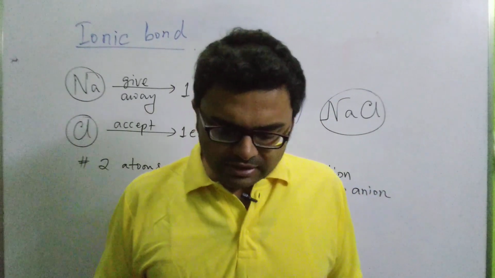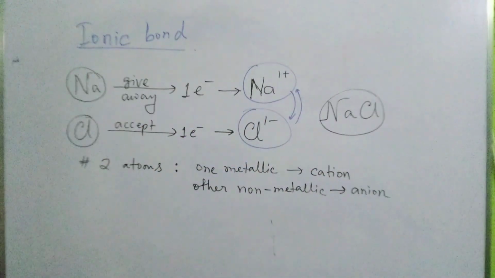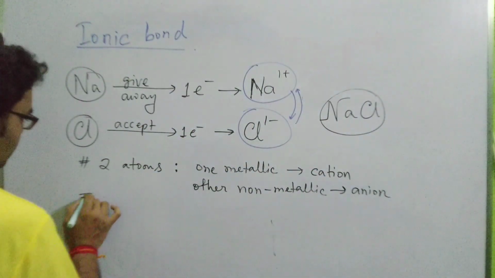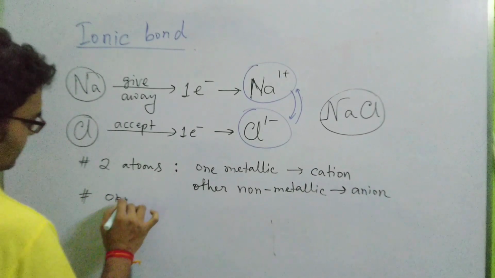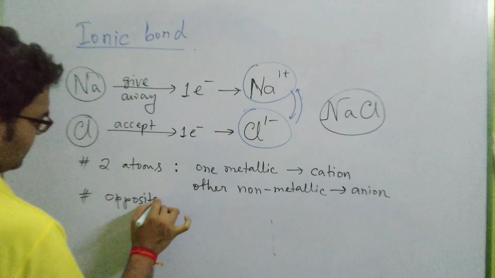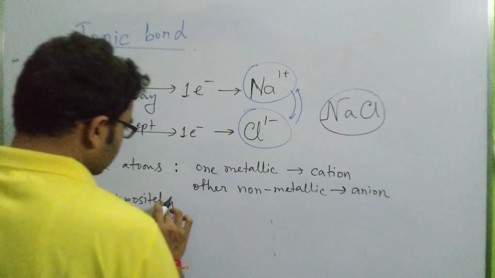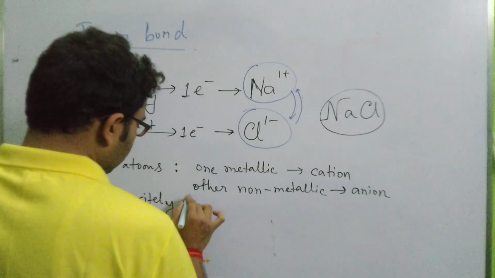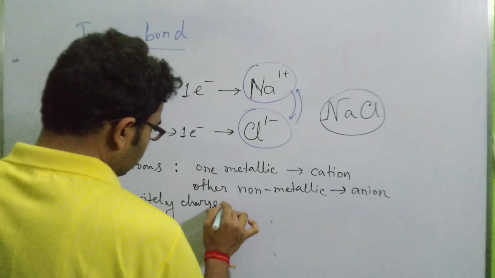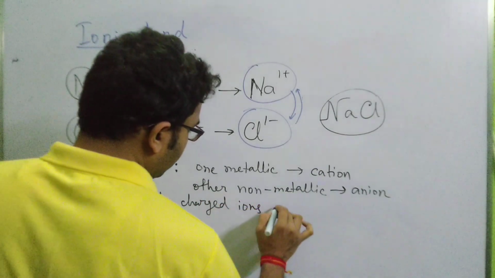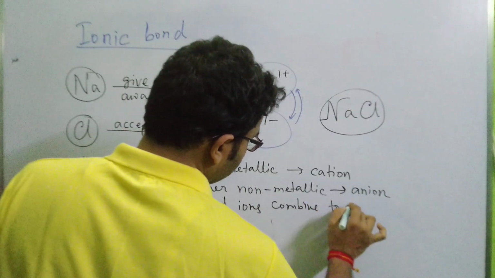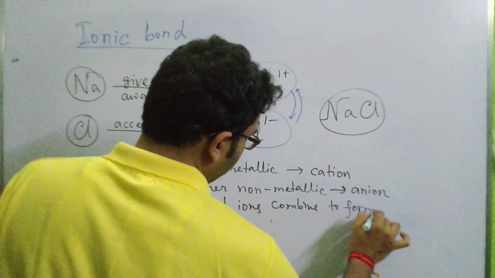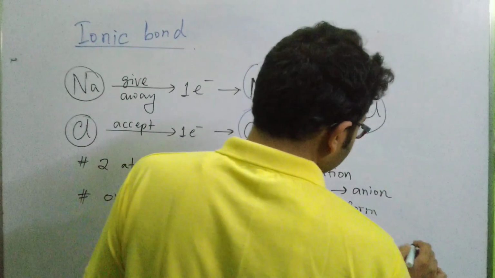So basically what happens, these oppositely charged ions combine to form, what do they form?